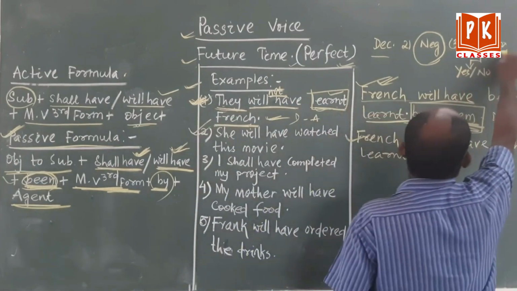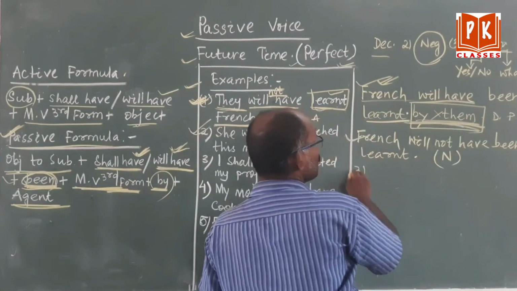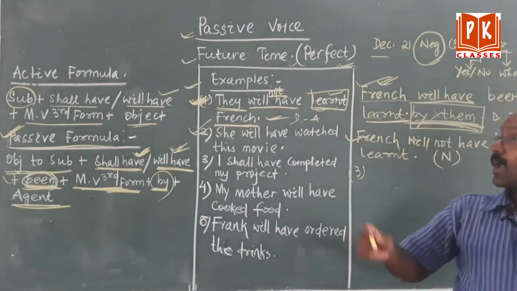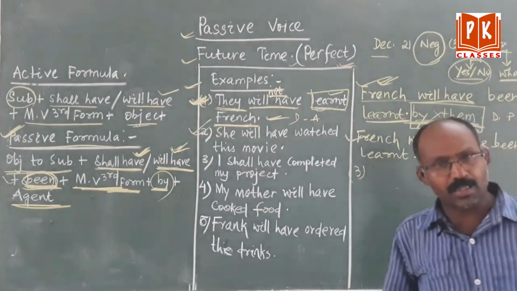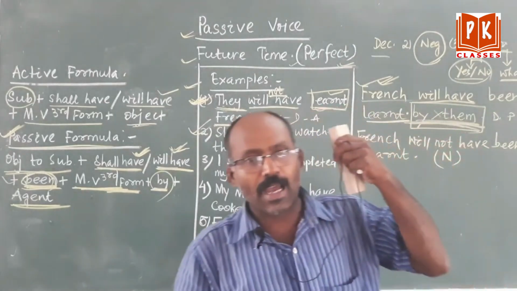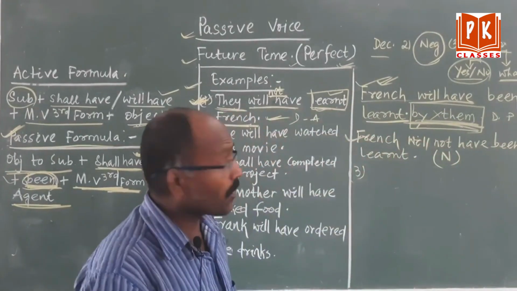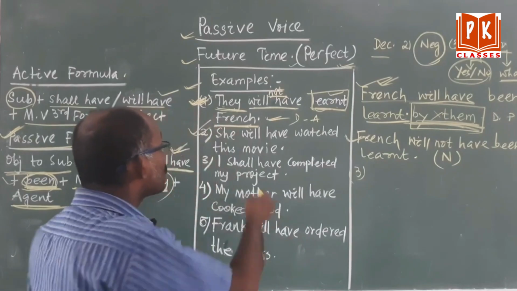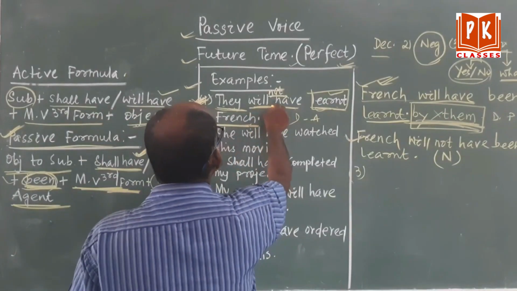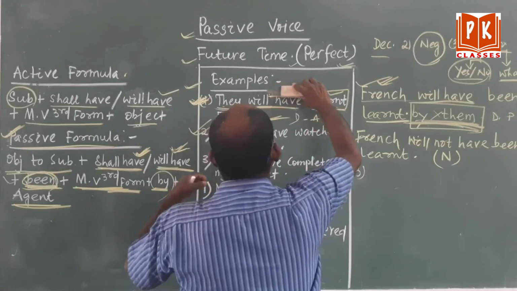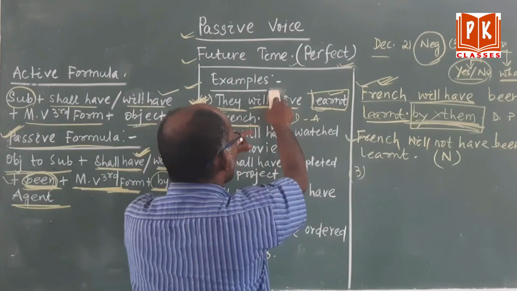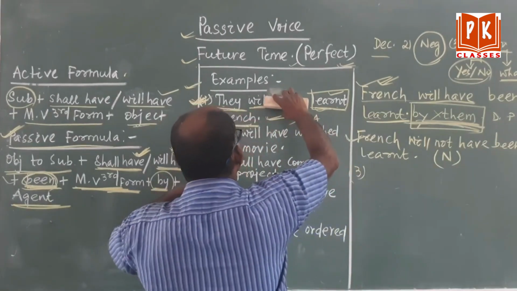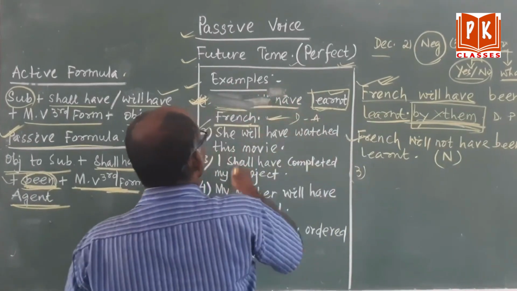Then come to interrogative. Already I have told you, two types of interrogatives are there. One is for yes or no, another one is a WH word. First we will discuss yes or no, and you have to frame a question in such a way that you will get the answer yes or no. How? What is the formula? The formula is that you have to bring the auxiliary verb to the beginning. Now see, they will have learned French, it is declarative. I used not, it became negative. Now I am going to make it interrogative.